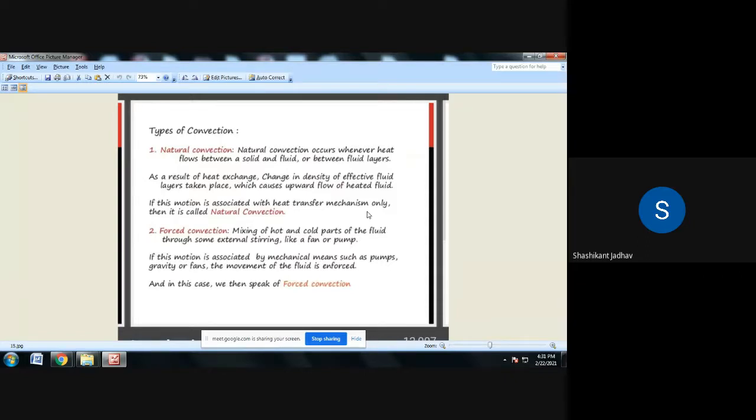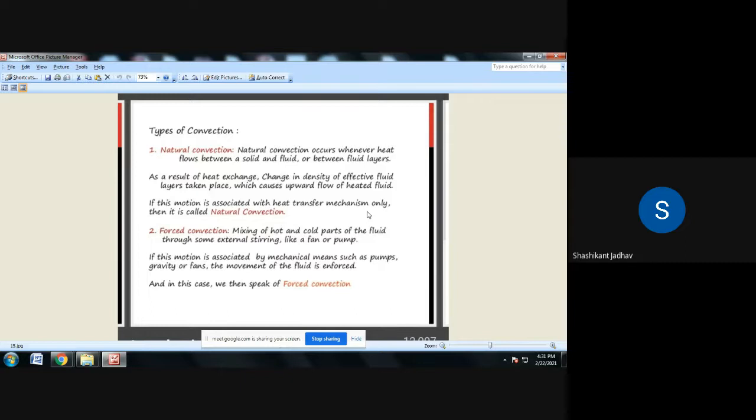If we start the fan, we feel the cold, because the efficiency of forced convection is higher as compared to natural convection. We use external devices in forced convection, and because of that, easy motion of the molecules takes place.